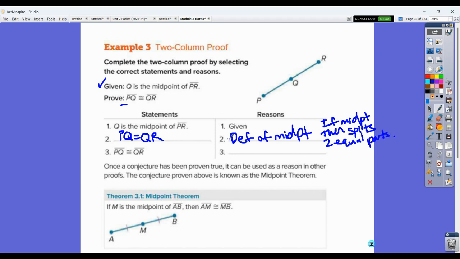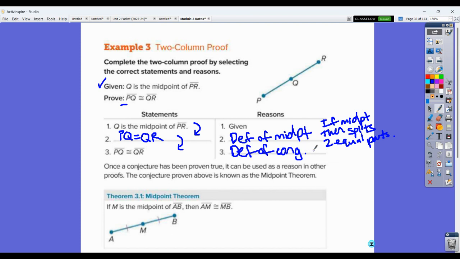Now, let me finish this and I'll talk about that. So, definition of midpoint. And then we were able to go from step 1 to step 2. Now we want to go from step 2 to step 3. If you know that PQ is equal to QR, you can say that segment PQ is congruent to segment QR by the definition of congruence.